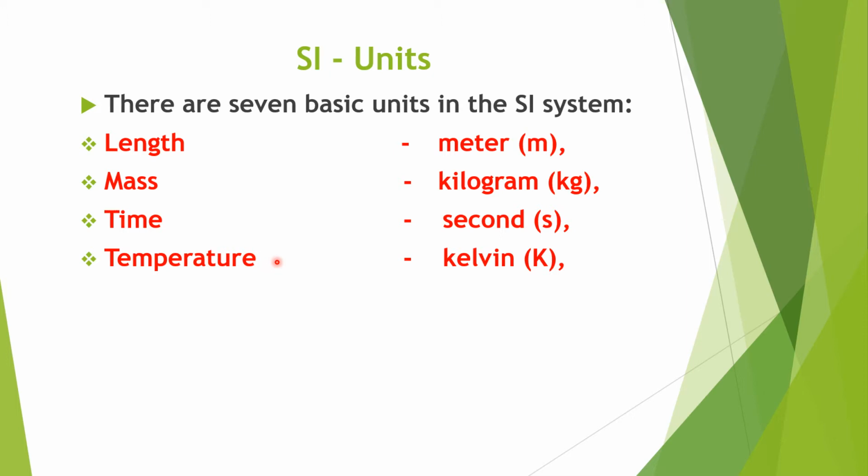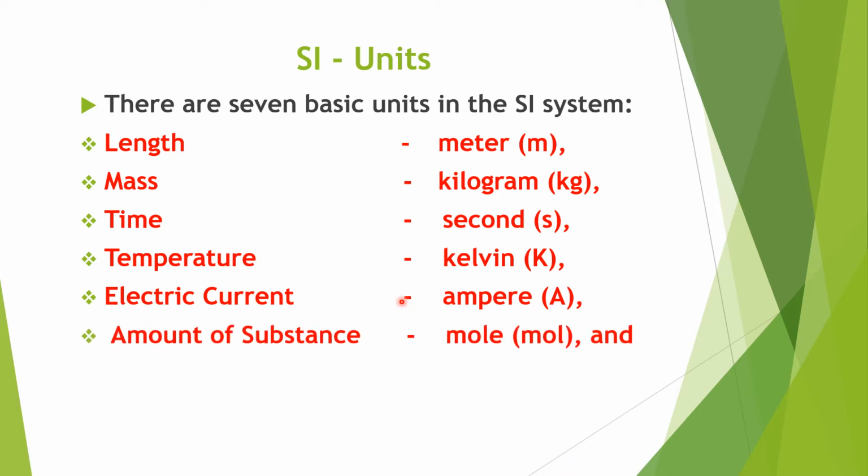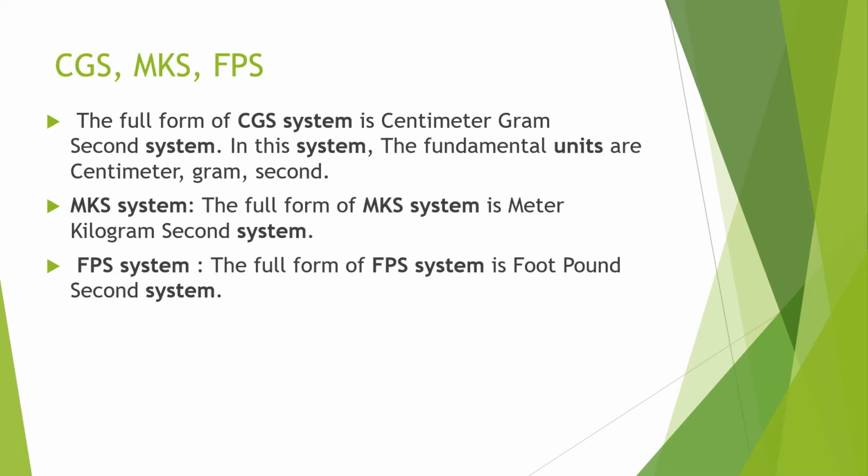Next, temperature. For that, it's Kelvin. For electric current, that is ampere. For amount of substance, it's mole. And for luminous intensity, that is candela. These are all the basics we have to know: CGS, MKS and FPS.